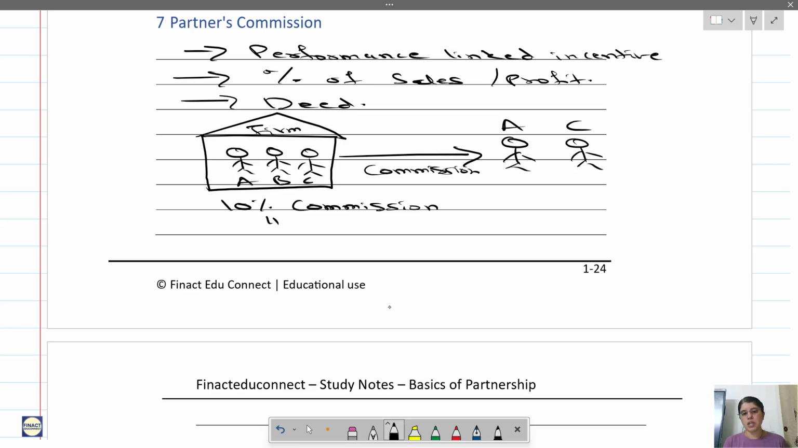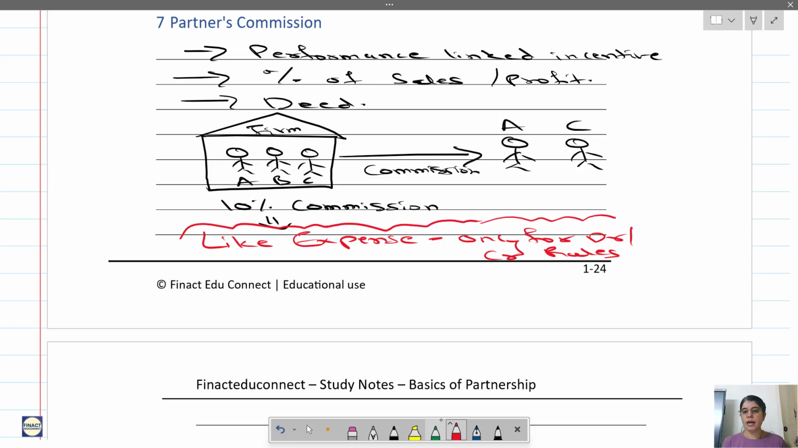Now this commission given by the firm to partners is like expense. It's not an expense, it is like expense. So write it only for debit credit rules. Okay, so wherever I am writing like expense, you also write it as like expense. Finish this, then we'll go to the next one.